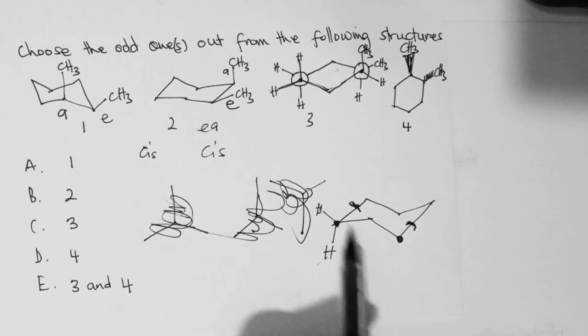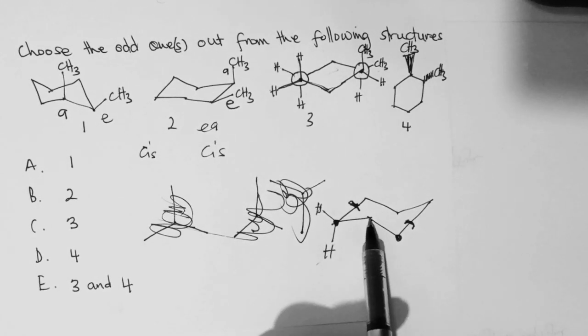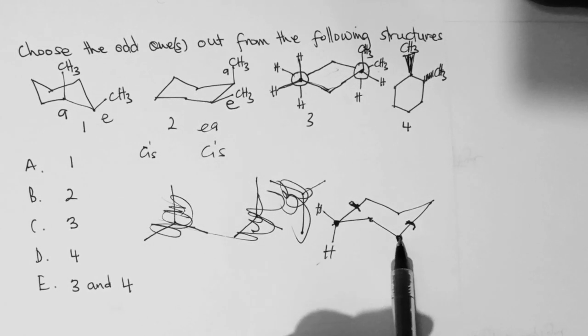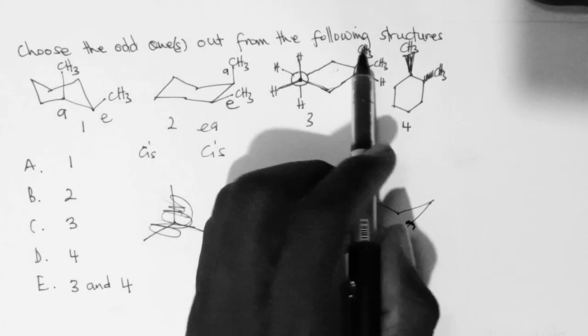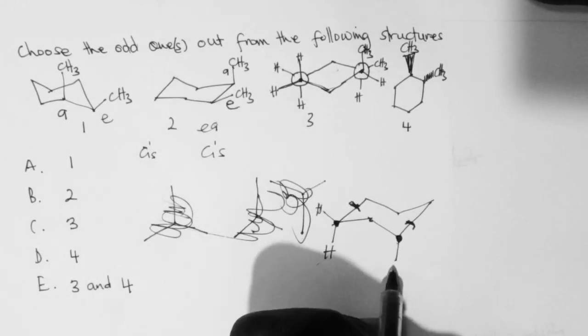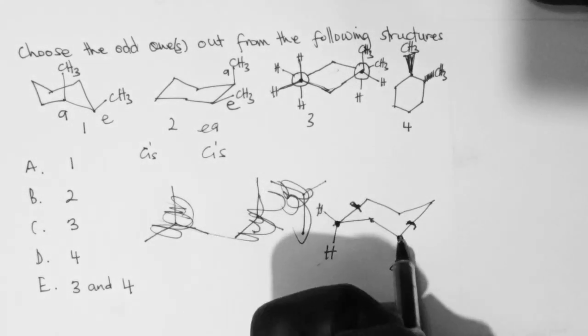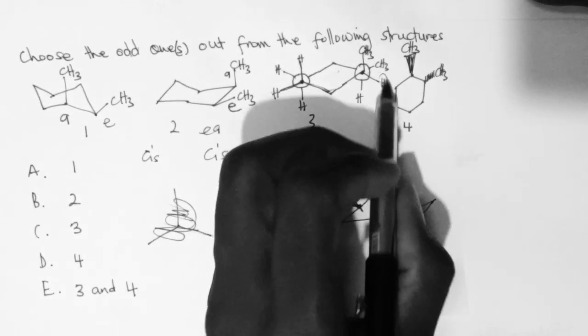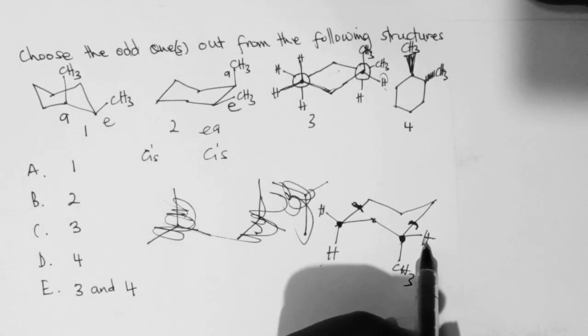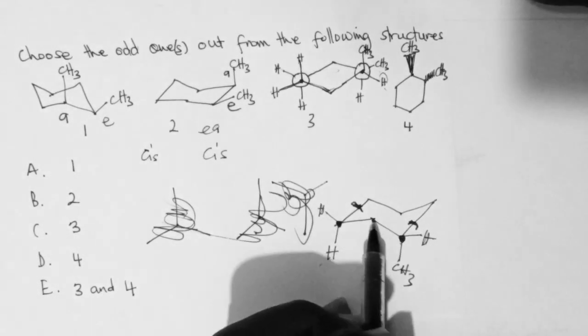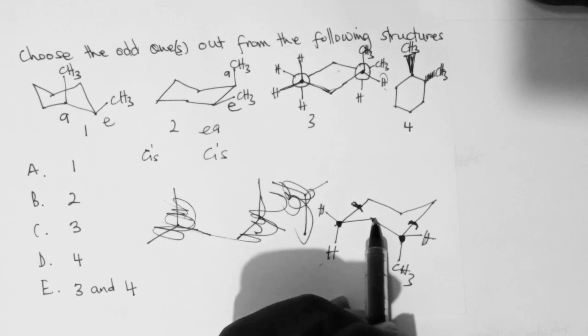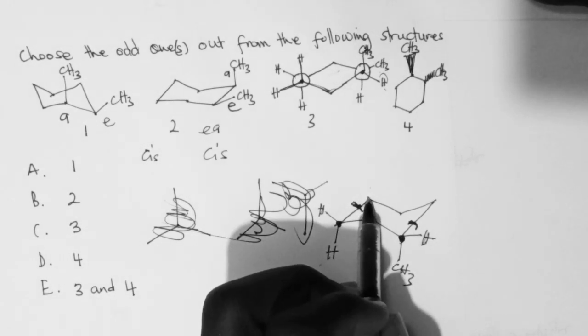And then it is linked to a CH2. This is the CH2. Now, if we come to this one, there's this methyl group. So this methyl group CH3 is here. And then there is a proton here, and that is also linked to a CH2. This CH2 here.